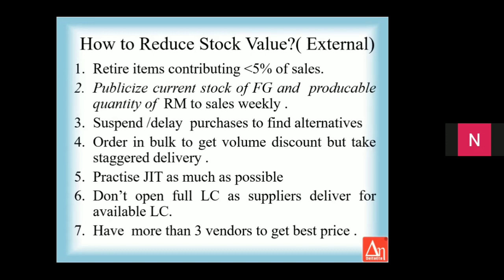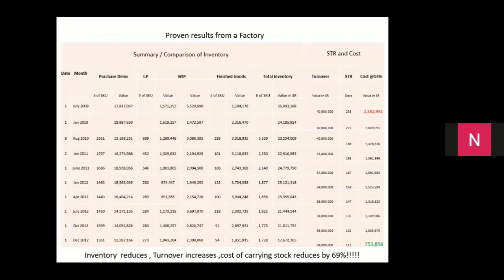So I've shown you 7 ways to reduce stock internally and 7 ways to reduce the value of the stock externally. Now I'm just showing you results from our factory. I'm comparing the inventory from 1st July 2009 all the way down to 1st December 2012, a period of 3 years.